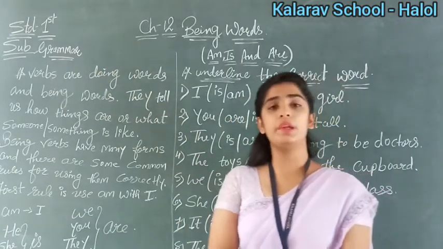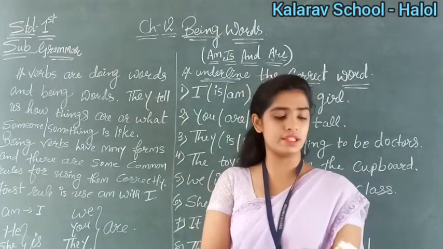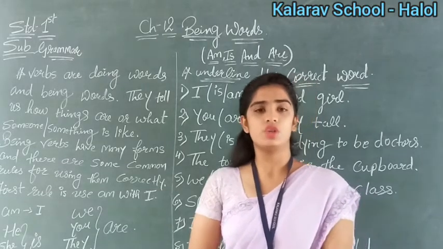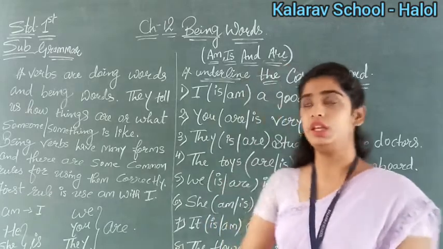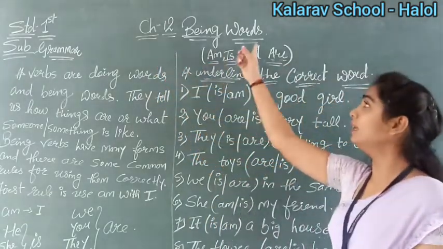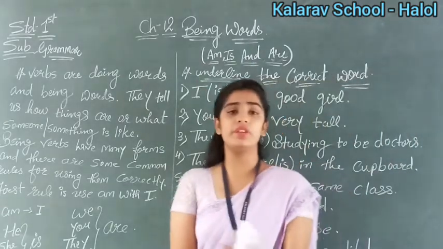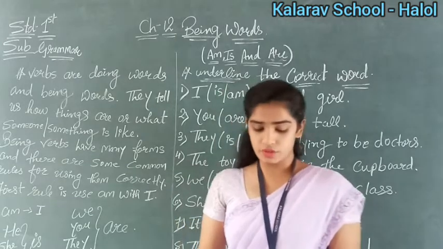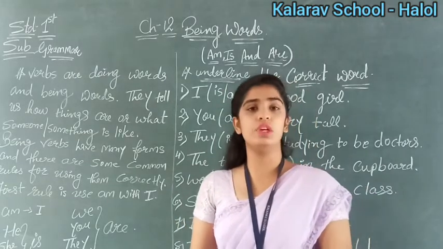Okay, so children, in the previous lecture we completed chapter number 11, doing words, right? Now we are going to study chapter number 12. What is the name of the chapter, children? Being words. In the previous lecture we studied the doing words. So first of all, tell me what are known as doing words.